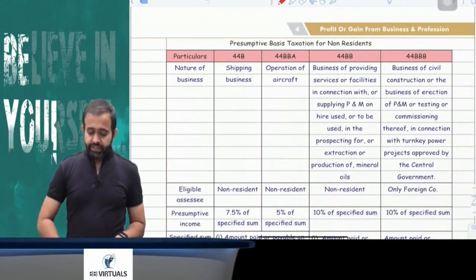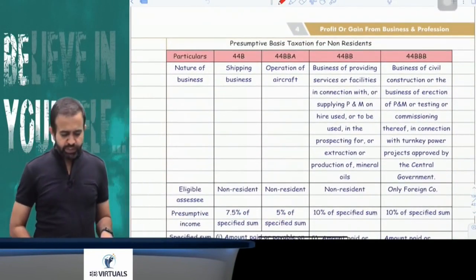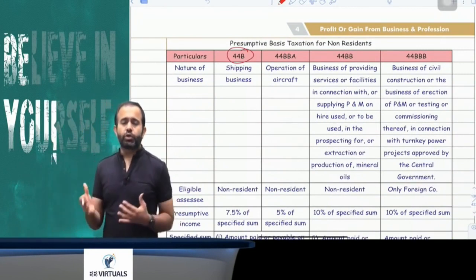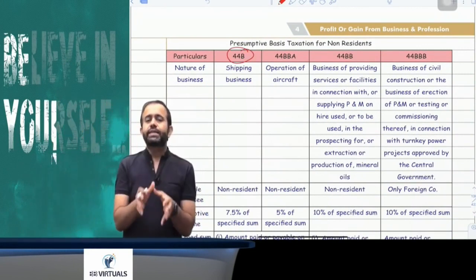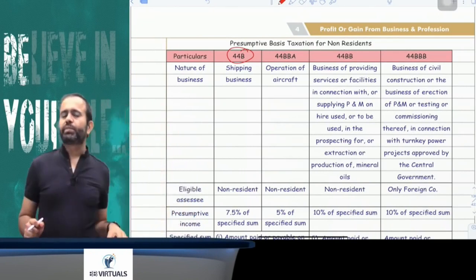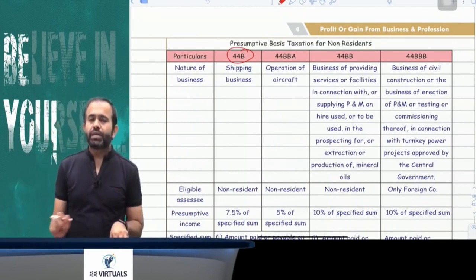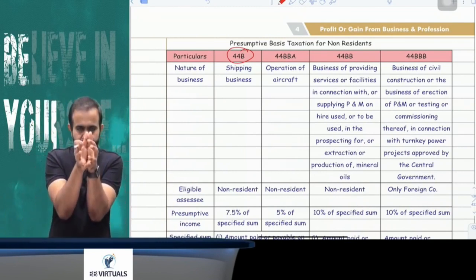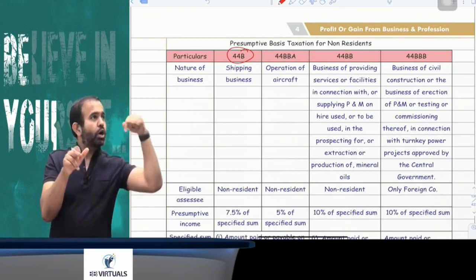Now the next part is presumptive basis taxation for non-residents. For non-residents, the first presumptive basis taxation is section 44B. Now 44B is applicable to non-residents. This section says that if a non-resident is engaged in the shipping business, then what will be his PGBP income? His PGBP income will be whatever freight or amount he received in India or outside India,